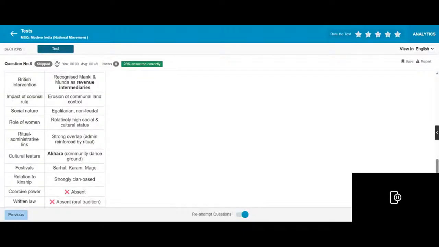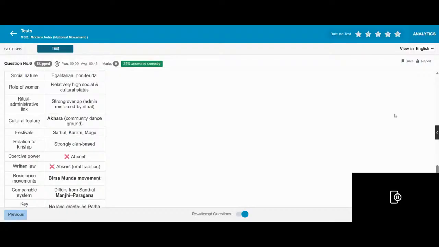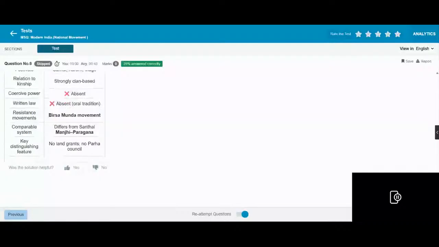Role of women: relatively high social and cultural status, ritual activities link, strong overlap. Advantages: ritual cultural community dance ground, festivals Sarhul, Karam, Mage, strongly land based. Resistant women, with some comparable systems from Santal Parganas and the Grand Opera Council.